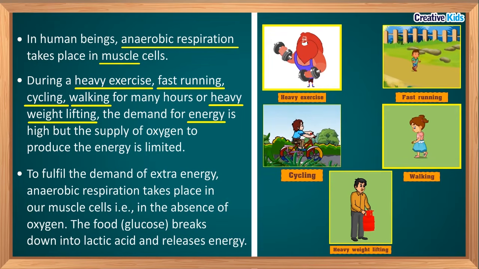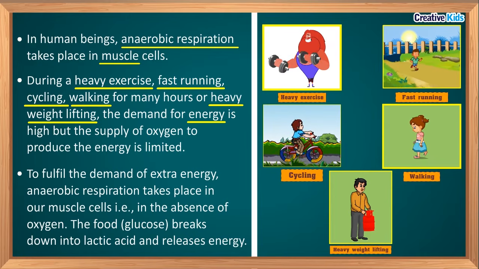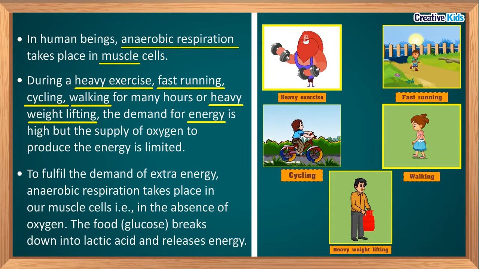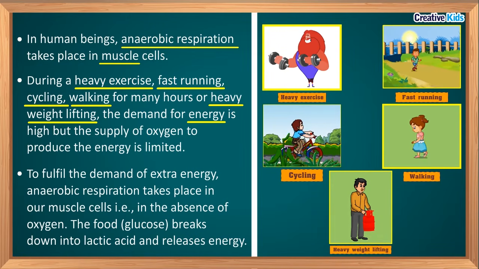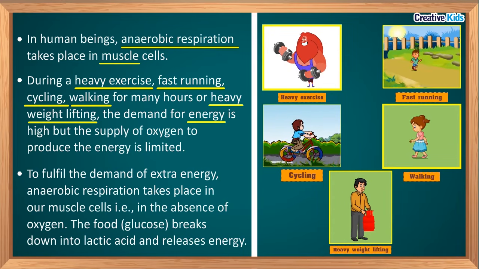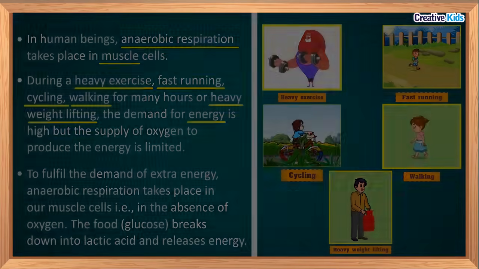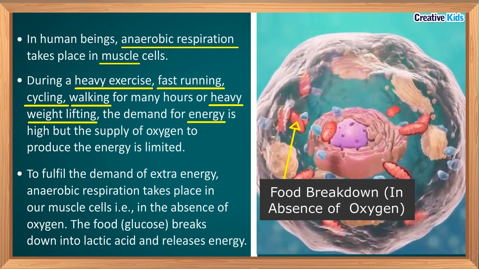More requirement of energy means the body needs more amount of oxygen. And why does the body need more oxygen? The body needs more amount of oxygen for the breakdown of food to release energy. But the oxygen is limited. It means the body needs more energy, more oxygen, but the supply is less.